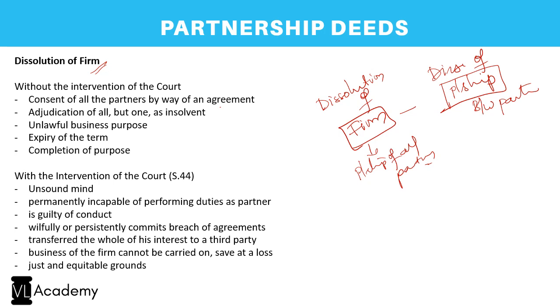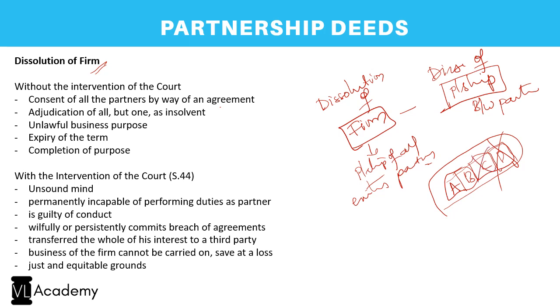So whoever are the existing partners, I can say all existing partners. Now taking an example of a firm where there are four parties for a better understanding. So there is a relationship between all, correct? Let us say D died. Now what happened? The partnership has been dissolved because earlier the partnership was between A, B, C and D, and this partnership is dissolved because there is no more D. Now a new partnership has been formed between whom? A, B and C. But did the firm dissolve? No, because there is still partnership existing between the existing partners.